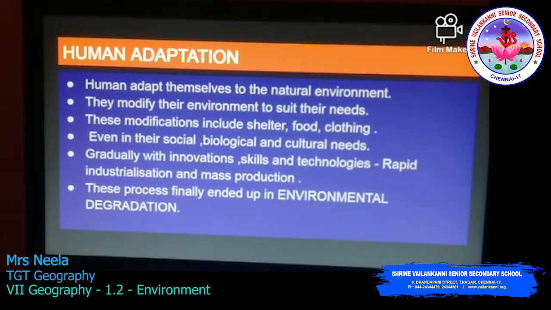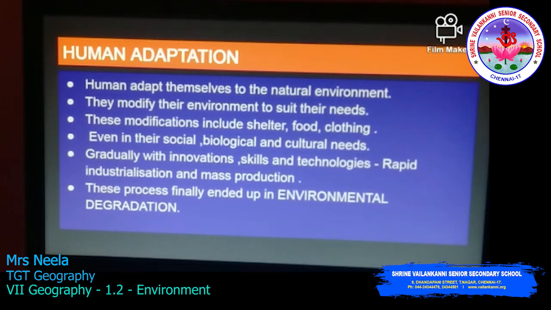The climate will be moderate, so they like to wear cotton cloth. The houses will have a sloping roof because there will be heavy rainfall, so the rain can run off easily. Like this, people adapt themselves, they modify themselves according to their environment.